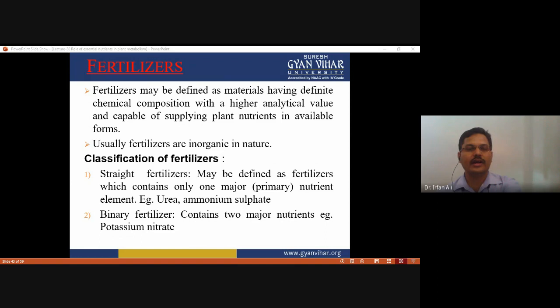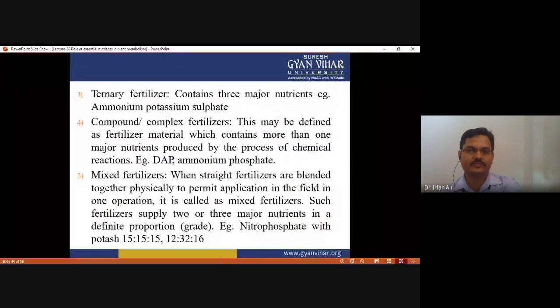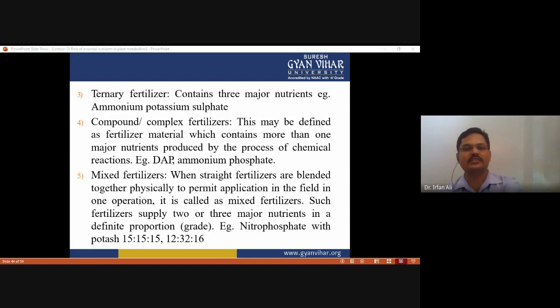Binary fertilizer contains two major constituents, which can provide two major essential nutrients, like potassium nitrate. It provides potassium in sufficient quantity as well as nitrogen. Tertiary fertilizer contains three major constituents, like ammonium potassium sulfate. Nitrogen it can provide, phosphorus it can provide, potassium it can provide, and sulfur it can provide. That's why this is called tertiary fertilizer.